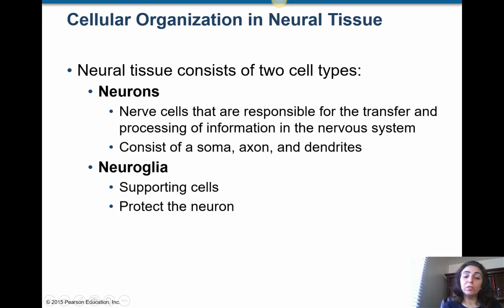They have a long process, we call it an axon. They have some smaller processes, we call them dendrites. We go over these all in detail. In general, the neurons are the ones responsible for the transfer and processing of information. So they are transferring a message that we call a nerve impulse or action potential.